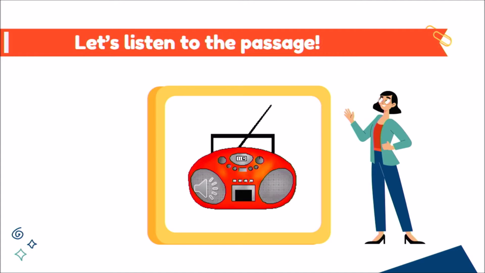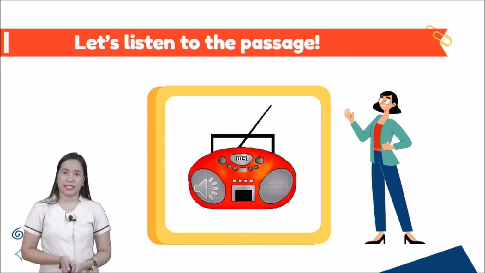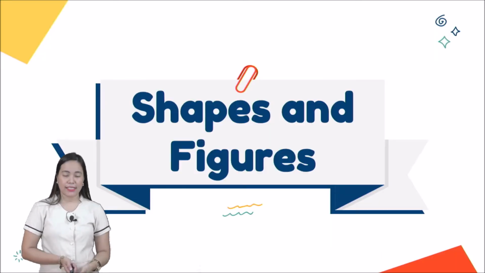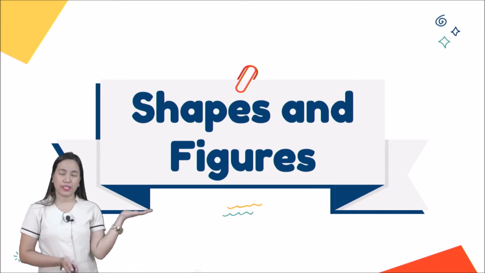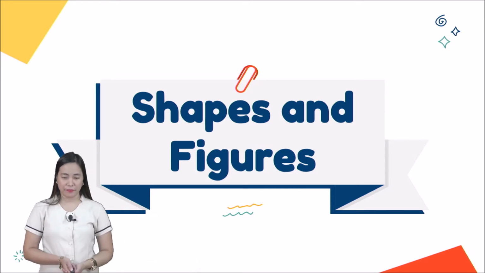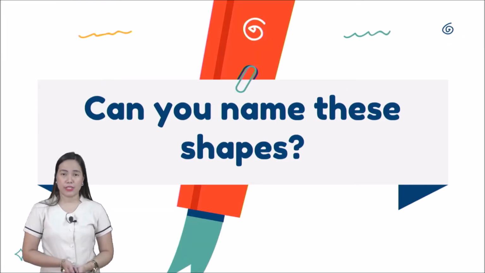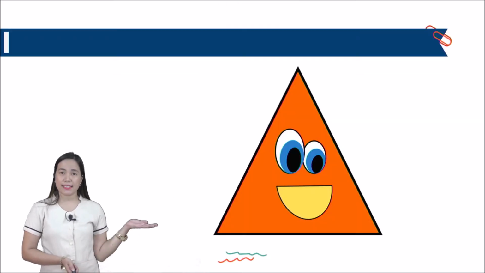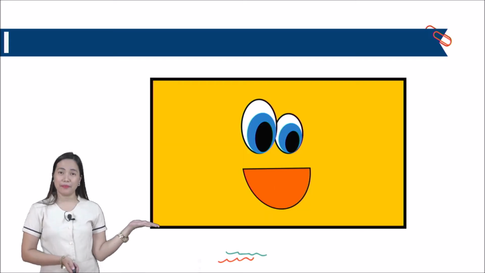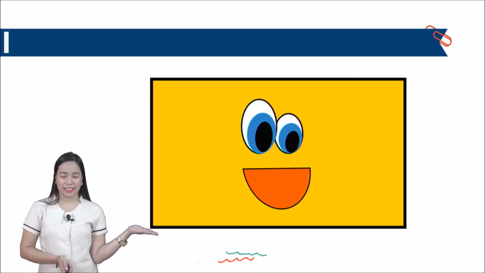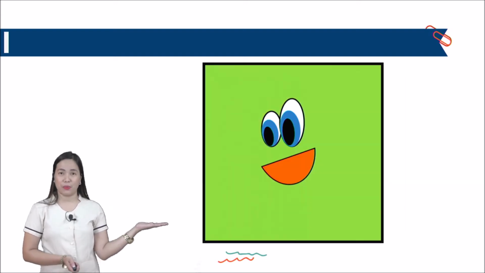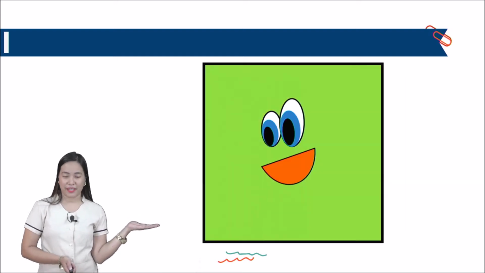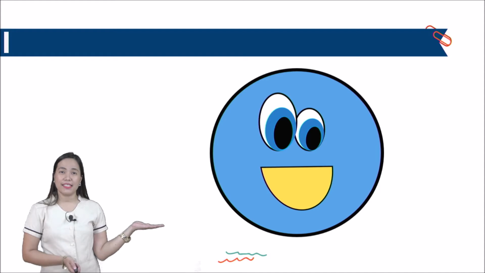Thank you for listening, class. I know you already know our topic for today or our lesson. It's about shapes and figures. Let's discuss them again. Can you name these shapes? So I will show you some shapes, okay? What is this? Very good. It's a triangle. Next one, rectangle. Very good. How about this one? Square. And the last one, circle.